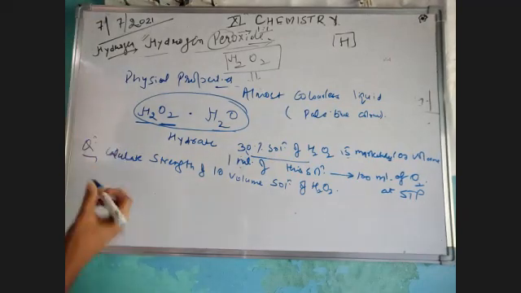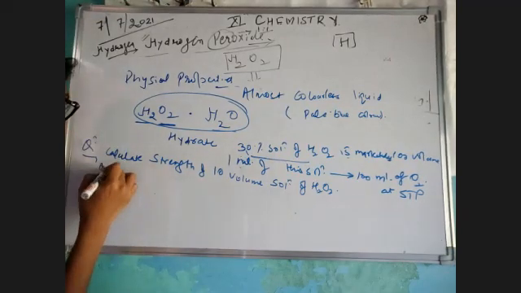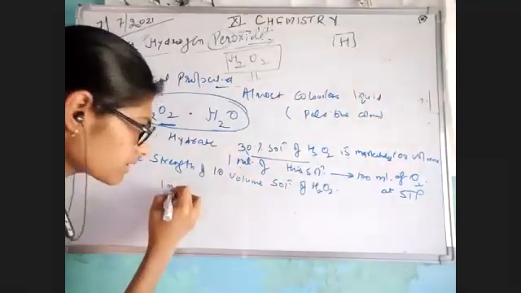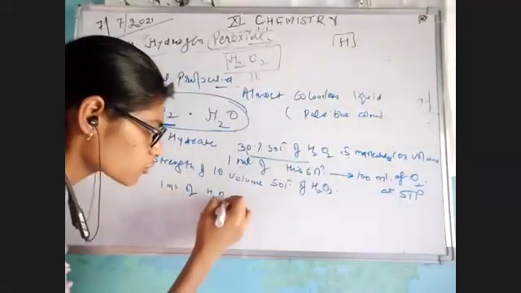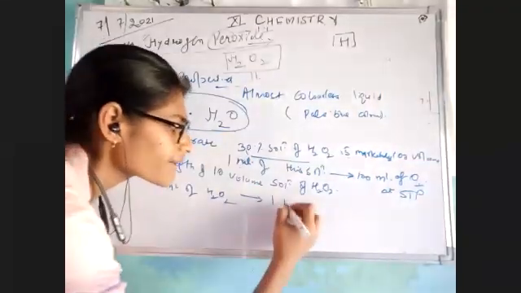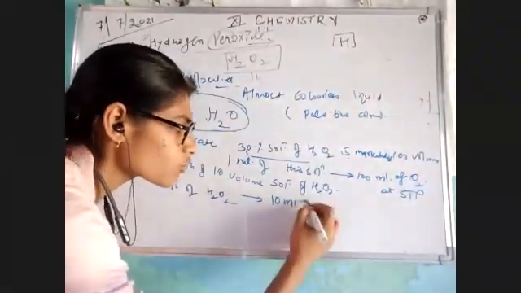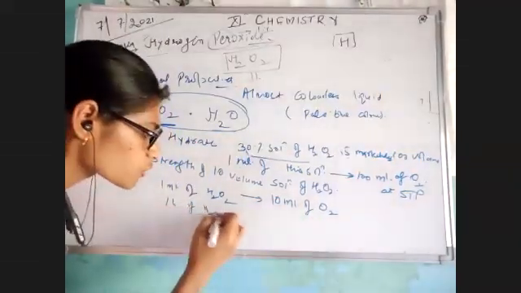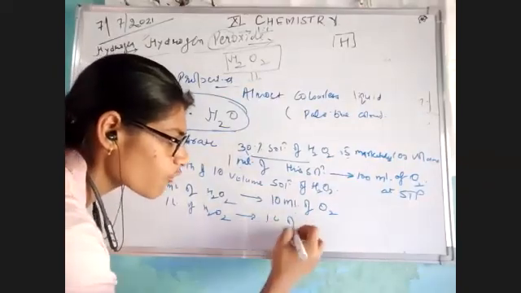Okay, so I'm writing that 1 ml of this H2O2 will give you 10 ml of oxygen, or I would like to say 1 liter of H2O2 will give you 10 liter of oxygen.